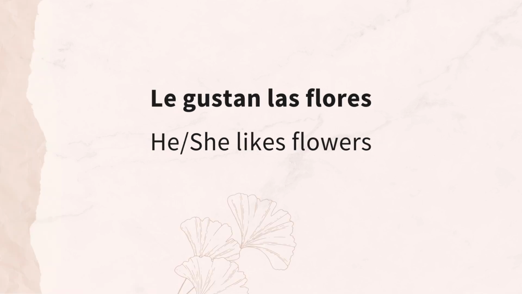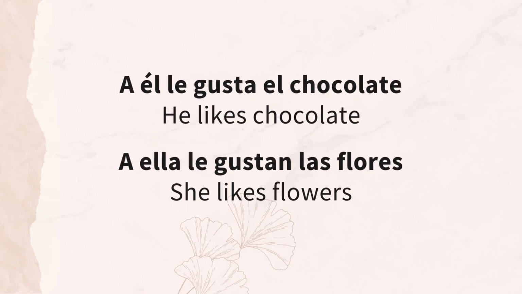Le gustan las flores. Again here, he or she likes flowers. If we want to be more specific about the person, we can add a él, which would translate to him, or a ella, which would translate to her, but we're specifying who likes something.